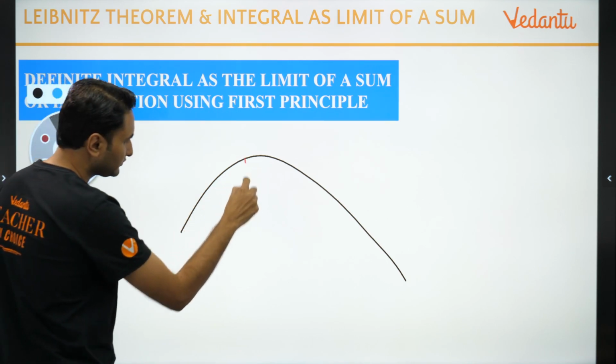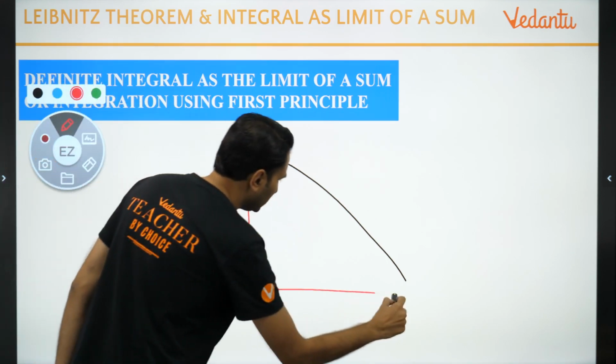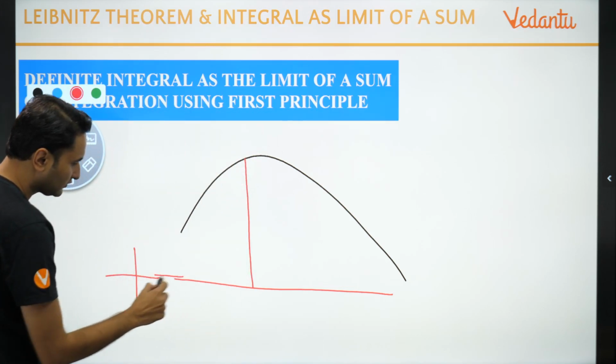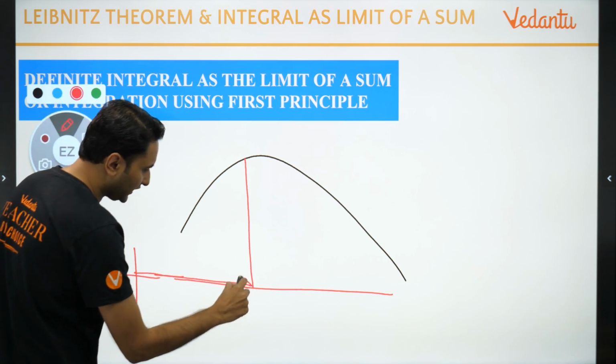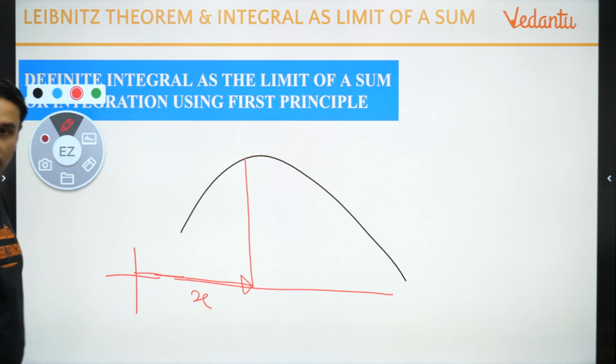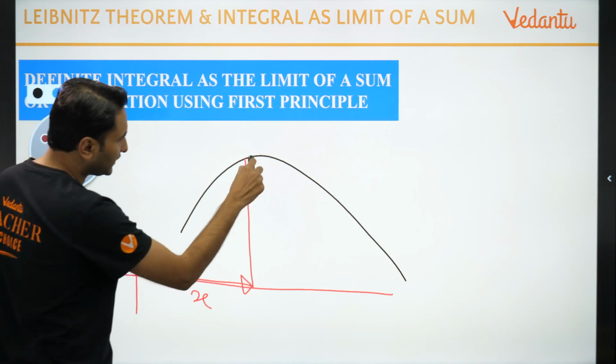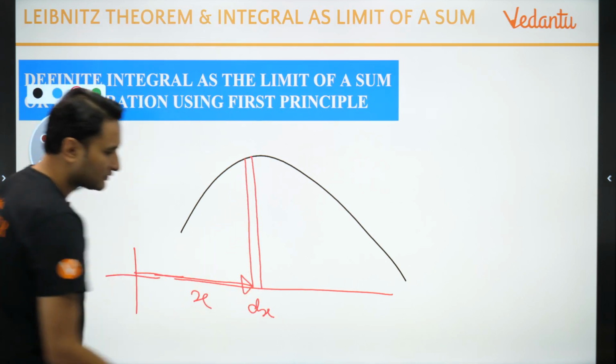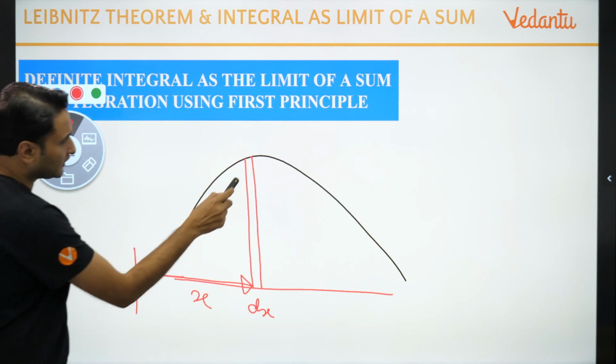curve, ठीक है. उस कर्व में imagine this is our origin, right? Imagine this is x, right? x के ऊपर if we take a small element dx, right? Then what is this?